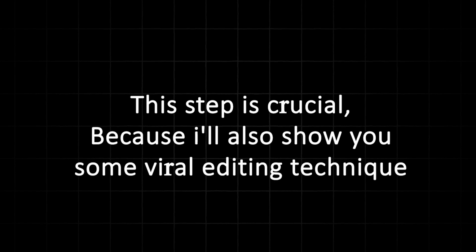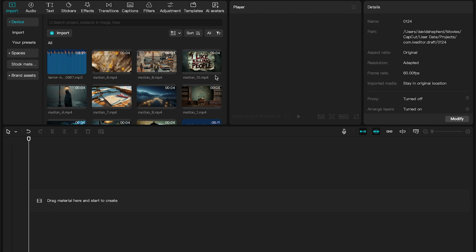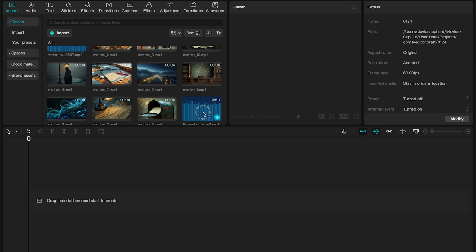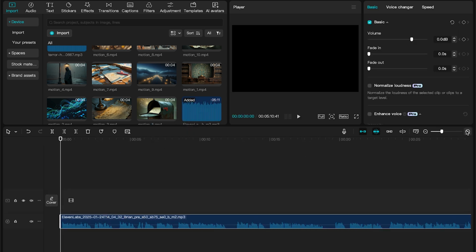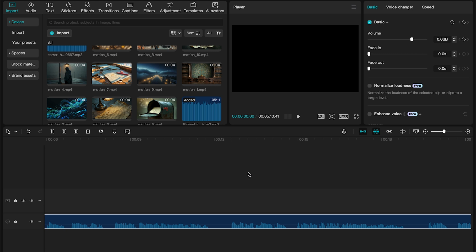Let's edit everything together in CapCut. This step is crucial because I'll also show you some viral editing techniques. Once you're in CapCut, start by importing all the images, music, and voiceover we've created. The first thing I'll add is the voiceover. Select it and drag it onto the timeline.